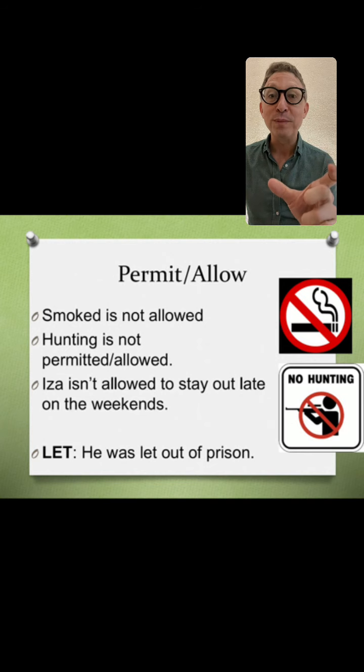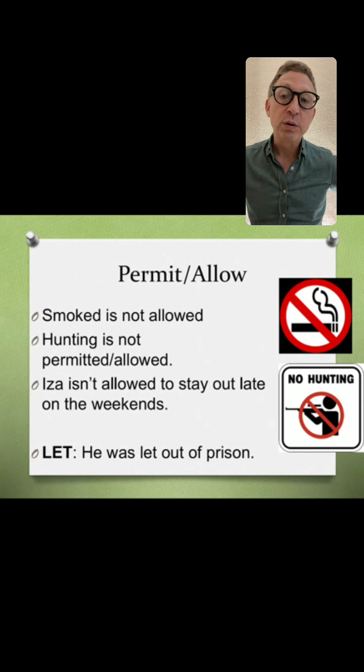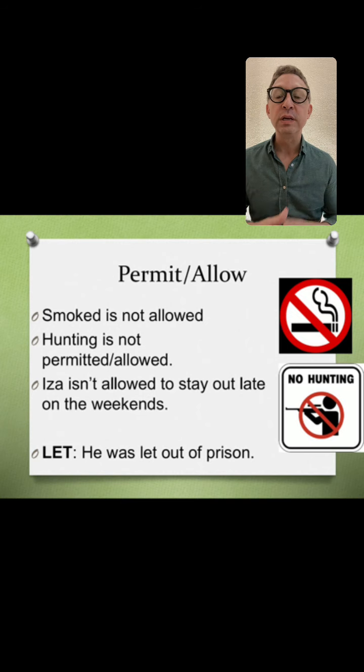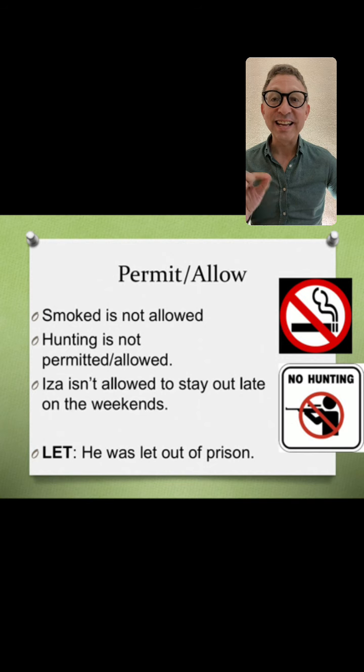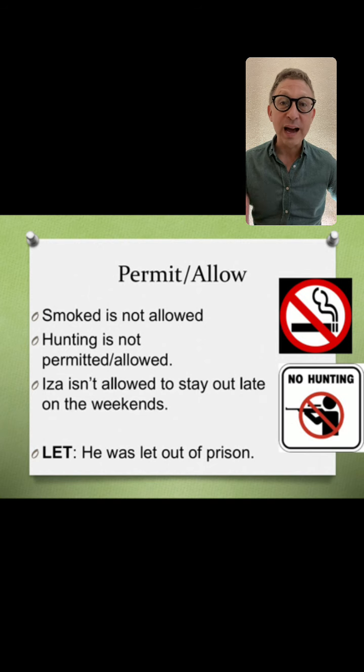You need a permit to hunt or to fish in the US anyway, but hunting is not allowed, is not permitted. And we use allowed in another sense, less official. Isa isn't allowed to stay out late on the weekends. Isn't allowed. Very common construction with allow and permit.